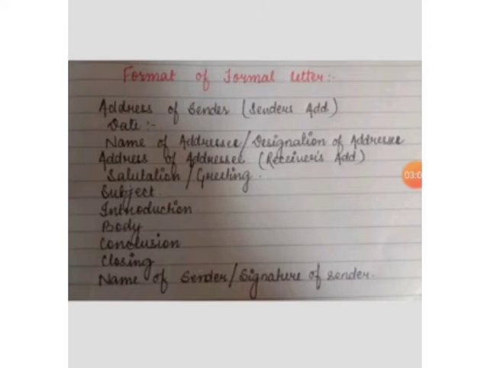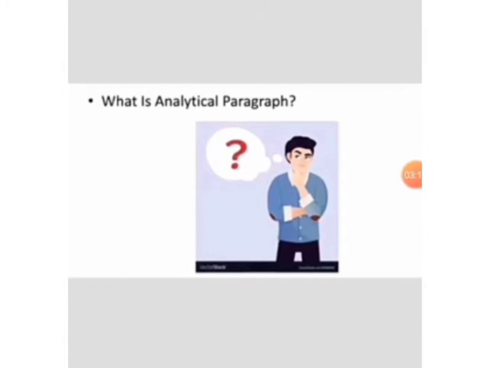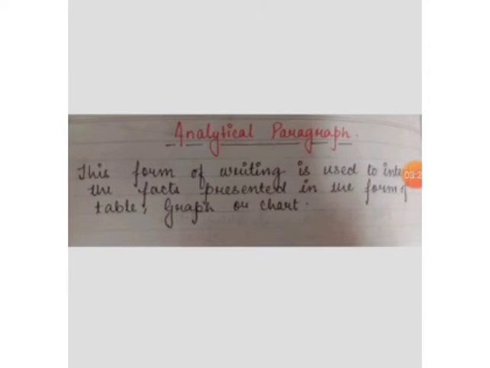Okay, so the first part is completed. Now we will go with the analytical paragraph. The first question that arises is: what is an analytical paragraph? This form of writing is used to interpret facts presented in the form of a graph. This graph can be a bar graph, line graph, a pie chart or in tabular form.